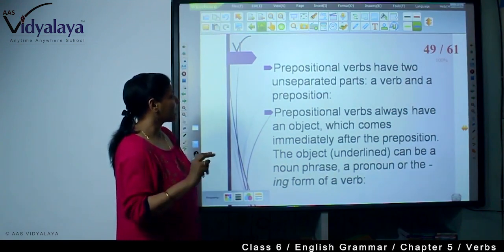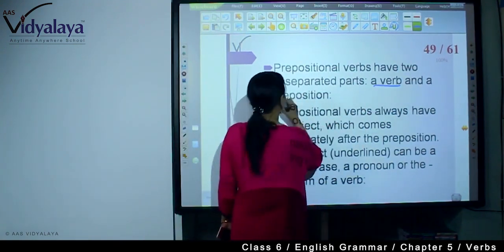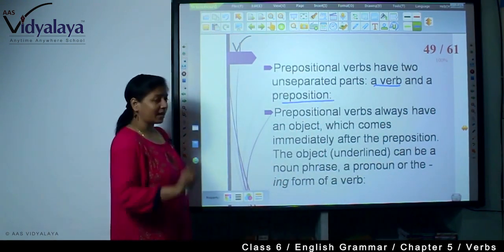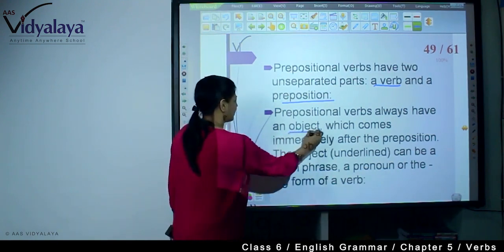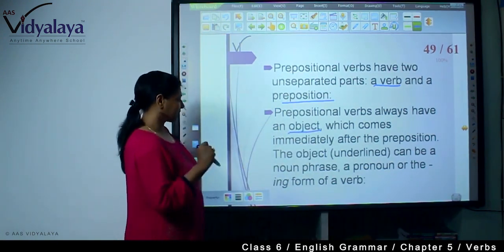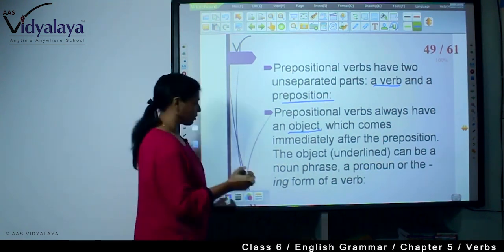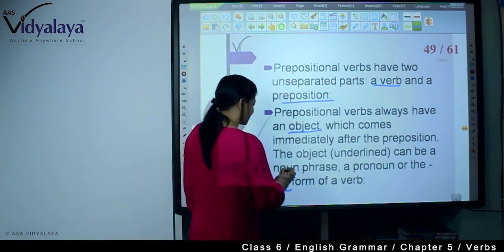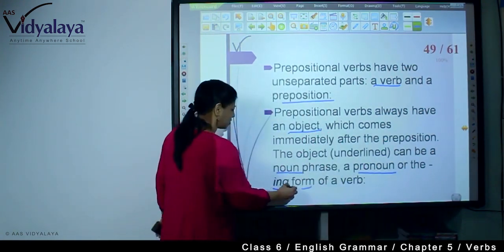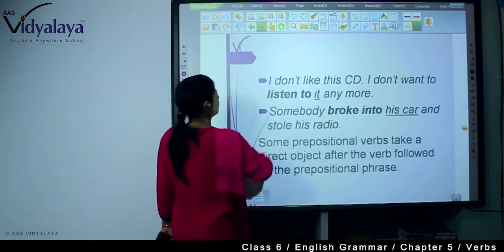Prepositional phrasal verbs have 2 unseparated parts, a verb and a preposition. Now prepositional verbs always have an object which comes immediately after the preposition. The object can be a noun phrase, a pronoun, or the ing form of a verb. The object can be noun, pronoun, or the ing form in the prepositional verb.